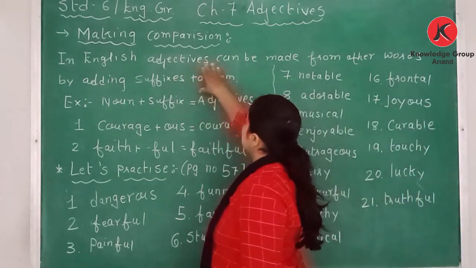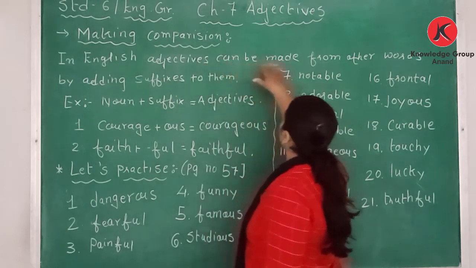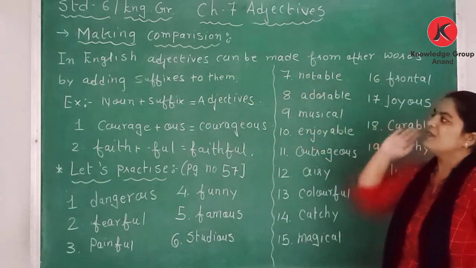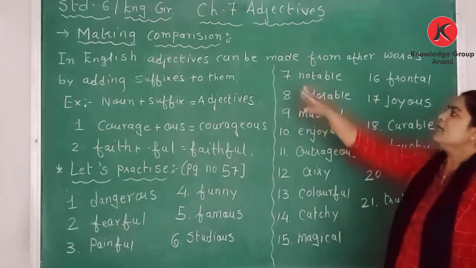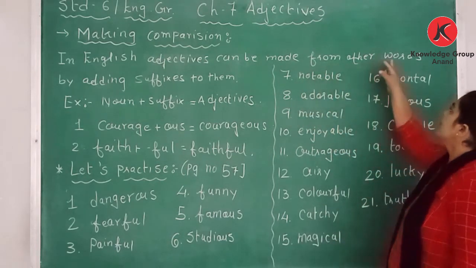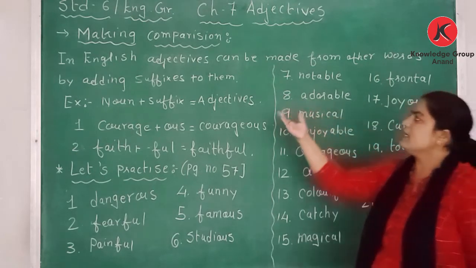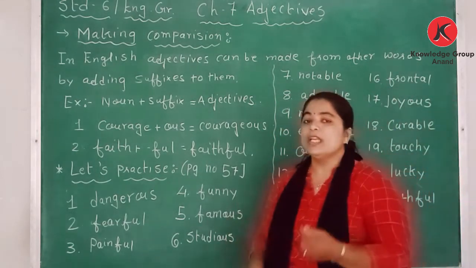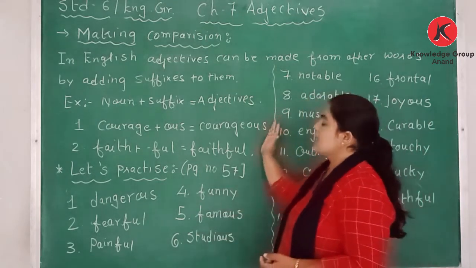In English, adjectives can be made from other words by adding a suffix to them. See the examples I have taken.